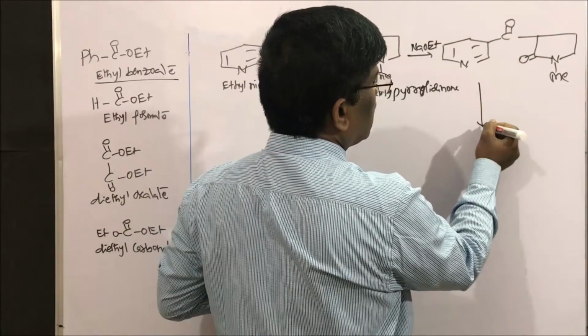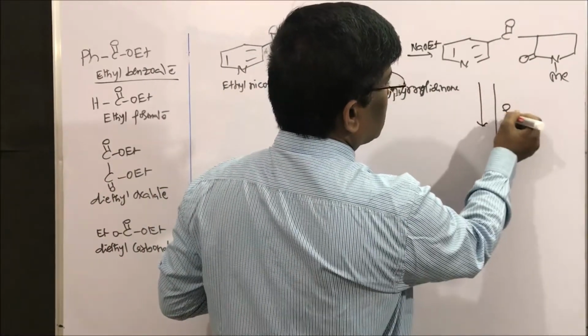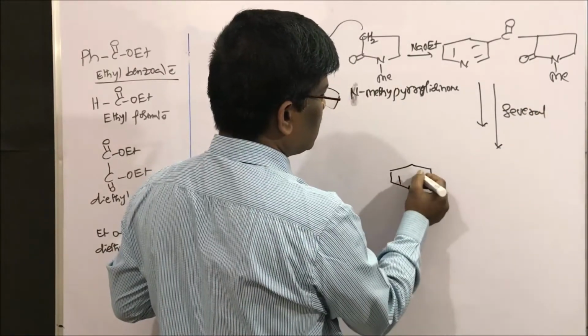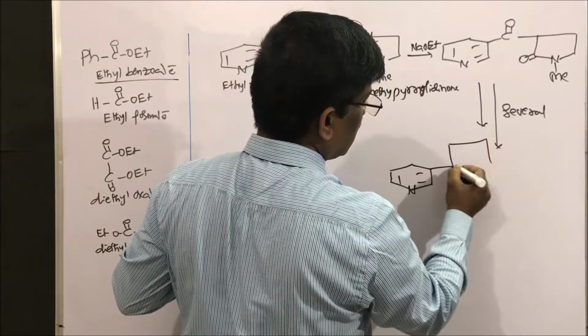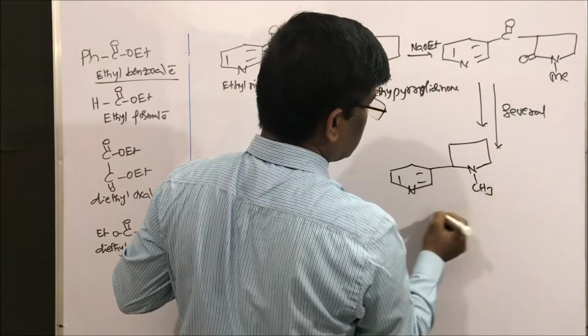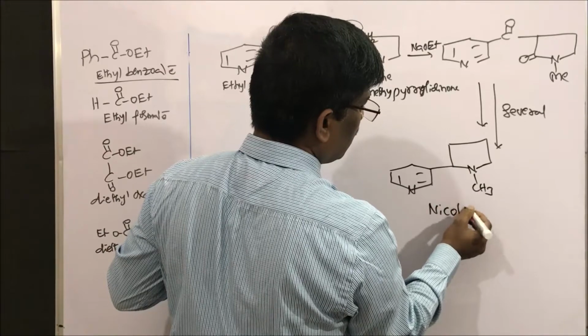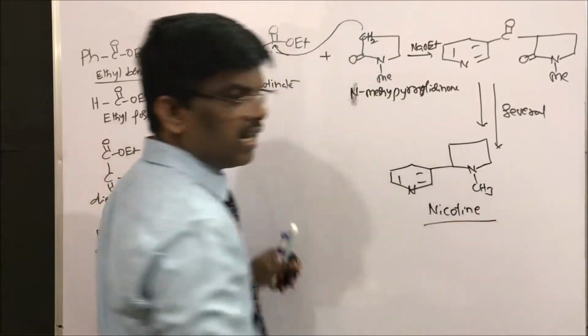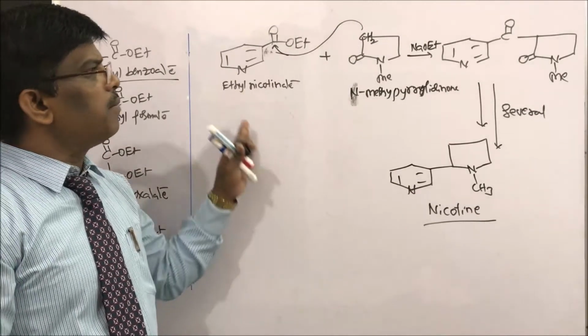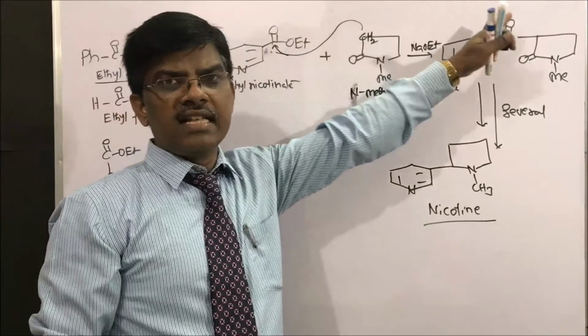After several steps, we get nicotine. N-methyl, CH3 will be there. This is nicotine, a smoking substance. So nicotine can be prepared by using Claisen condensation reaction.